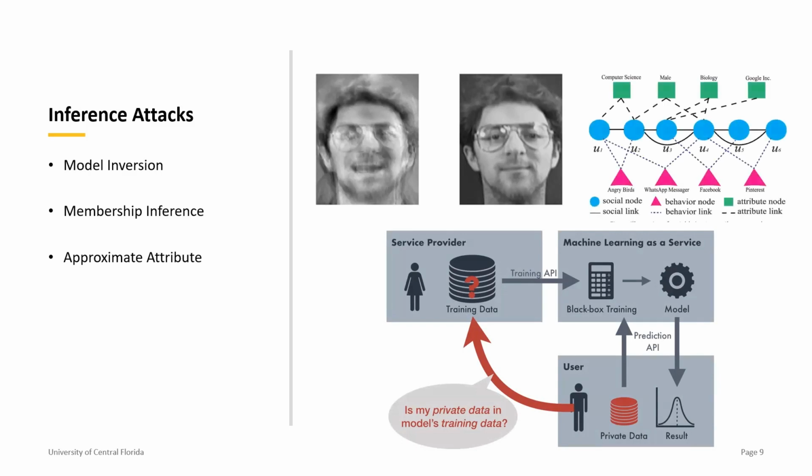One example of that would be model inversion, where an attacker attempts to reconstruct or invert the original input data from the model's outputs. For example, the left image of a man's face was reconstructed by an attacker, given a name and a confidence score of a target model. Secondly, we have membership inference, where an adversary attempts to determine whether a specific data point was used in a training data set. And lastly, attribute inference, a form of inference attack focused on deducing sensitive attributes or information about individuals in a data set based on predictions the model gives.